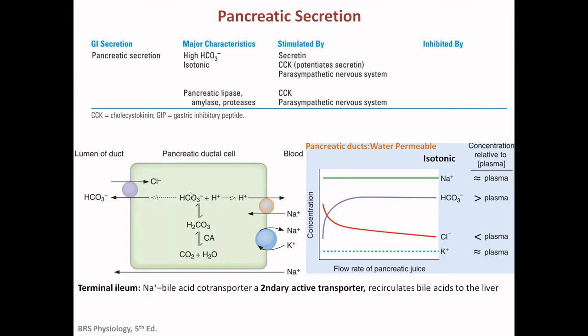So this is the pancreatic duct cell. It is almost like the parietal cell, the only difference is that in the parietal cells H plus was secreted. In this case, bicarbonate is secreted. This is to neutralize the acid that will be present in the duodenum when gastric emptying is happening, so that finally an alkaline environment will be created in the duodenum. That is possible because of the bicarbonate.